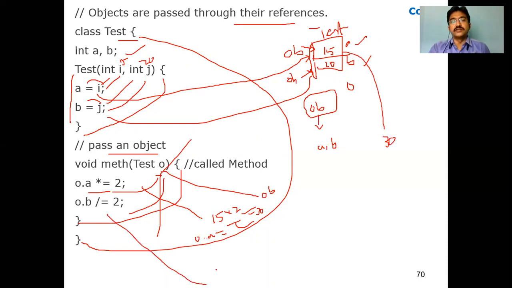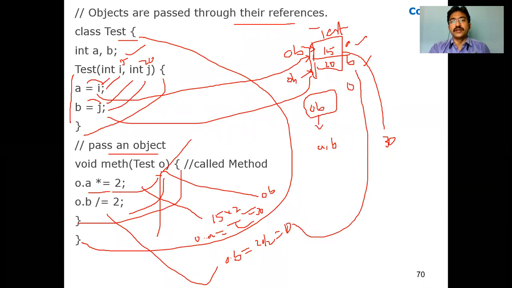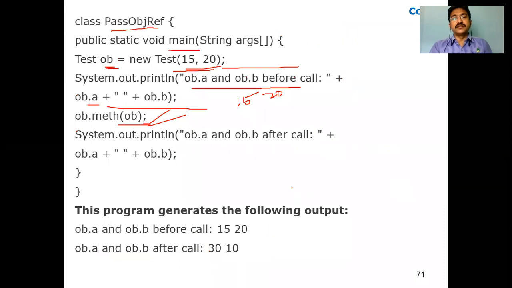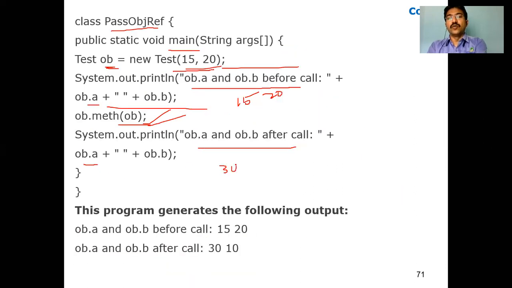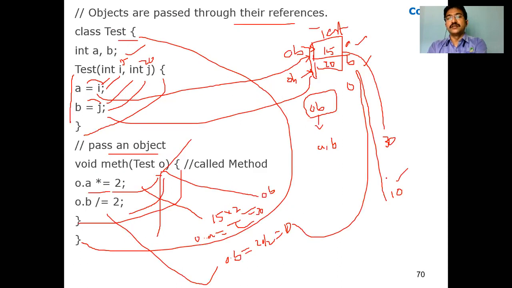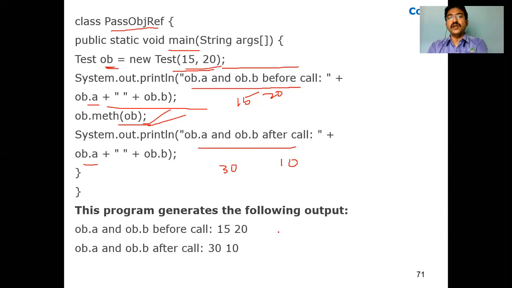Next statement: O dot B equal to O dot B by 2, means 20 by 2. How much? 10. That value will be reflected here. O dot B means OB dot B only. So now, where it was 20 in B, it is 10 in OB dot B. Now it is updated. After executing this, when you display these values, O dot A is changed from 15 to 30, and OB dot B is changed from 20 to 10. So 15, 20 before calling; after calling, 30, 10.